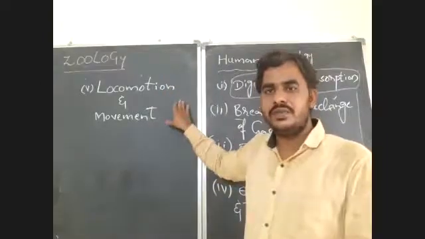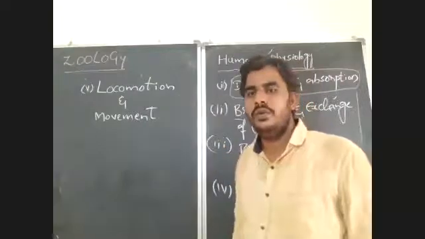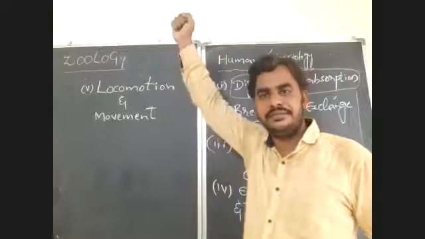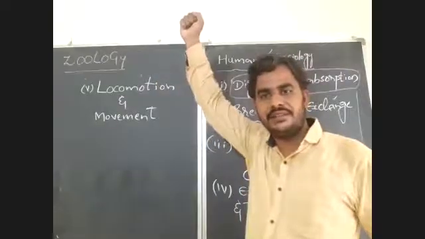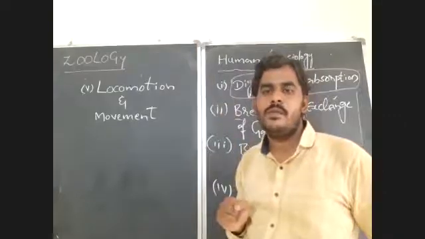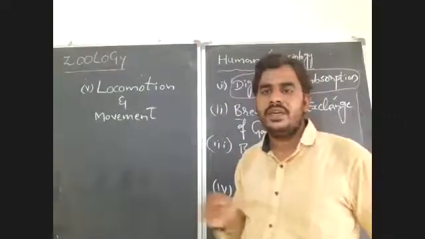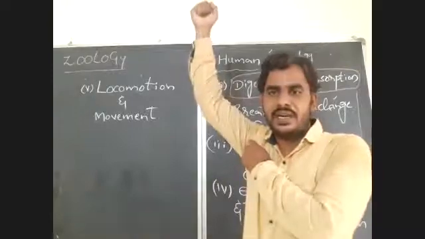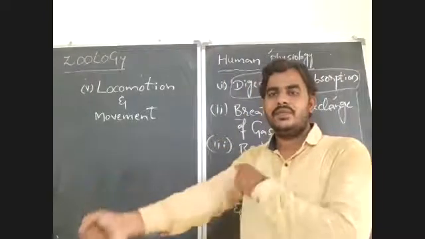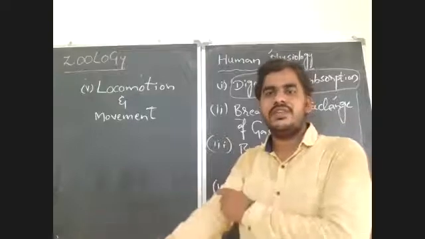That you should keep in your mind. Now, how can a human being perform movement and locomotion? For example, if I want to raise my hand, I can raise it immediately. How does it take place? What is the mechanism in raising my hand? What are the structures involved in this?